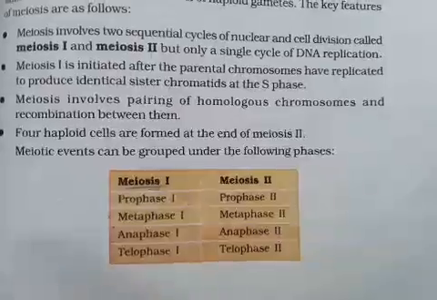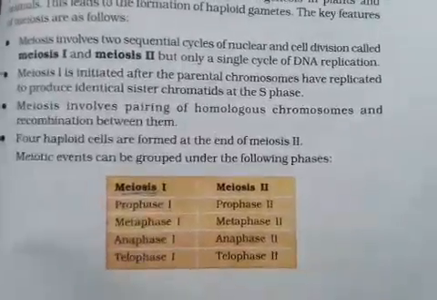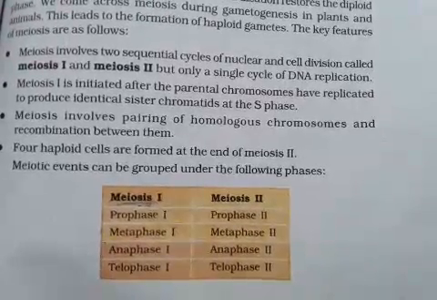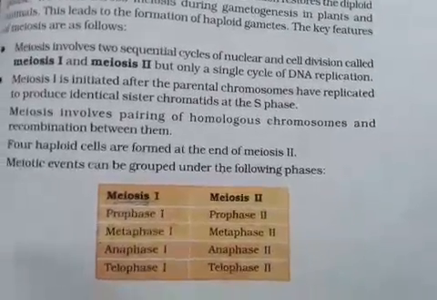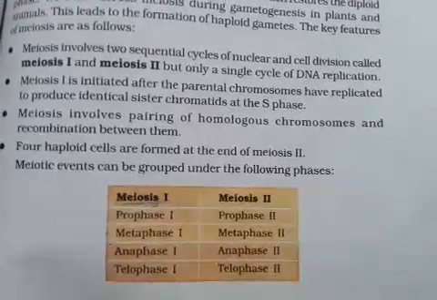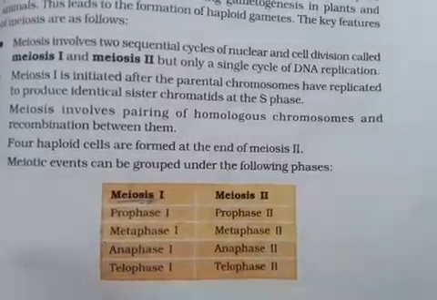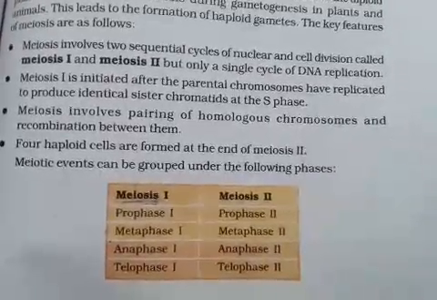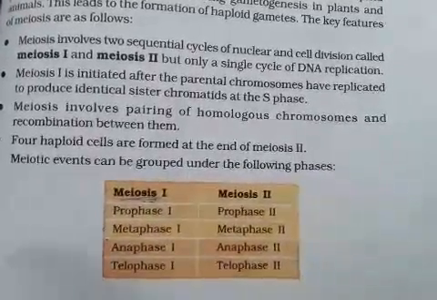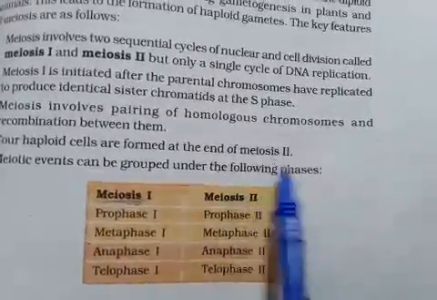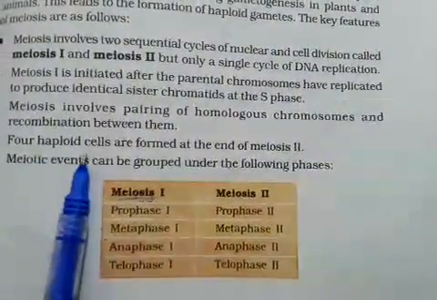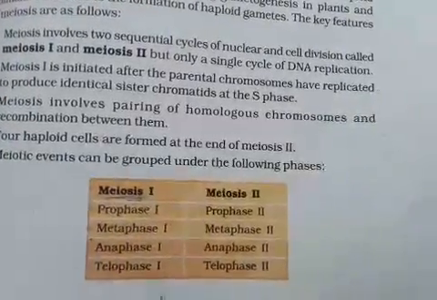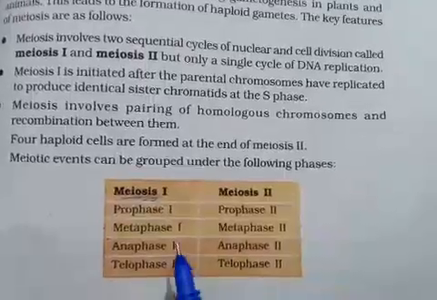Then in meiosis 1, for example if you have only two pairs of chromosomes, one chromosome from each side gets separated out, meaning the ploidy is reduced to half in meiosis 1. Then two cells are produced. Those two cells further undergo meiosis 2 and result in formation of four cells, which divide via separation of the chromatids.